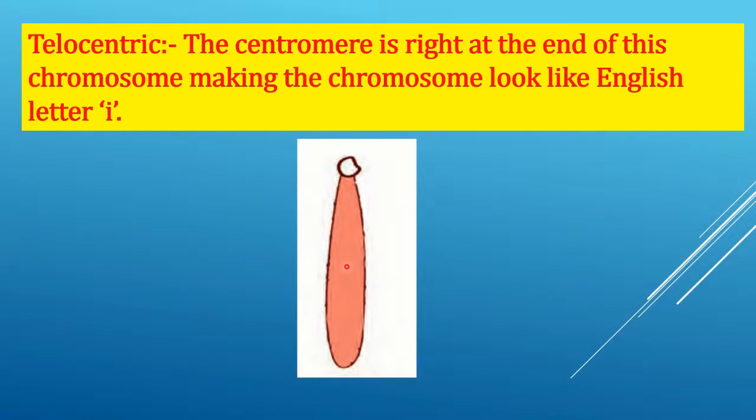Next, we will understand about the telocentric. The centromere is right at the end of this chromosome, making the chromosome look like English letter I. Students, this chromosome consists of only one arm. I repeat, the centromere is right at the end of this chromosome, making it look like English letter I. This chromosome consists of only one arm.